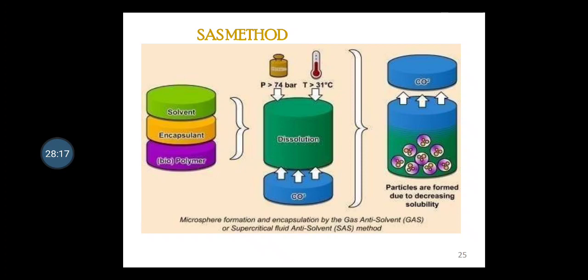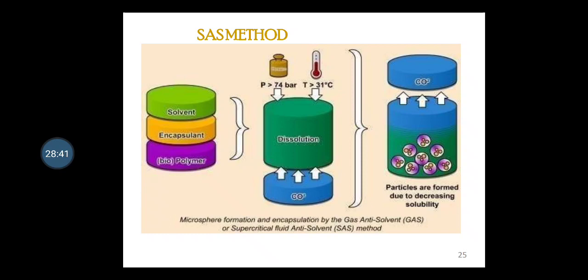This is again a supercritical fluid process, that is the SAS method. A supercritical fluid is used as an anti-solvent here that causes the precipitation of the dissolved substrate from a liquid solvent.